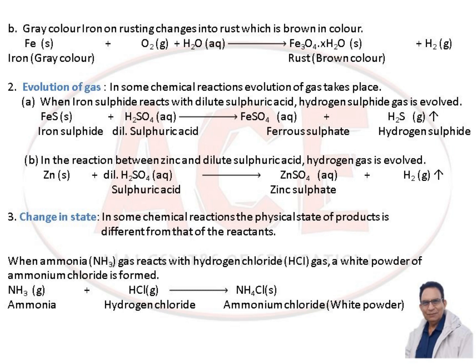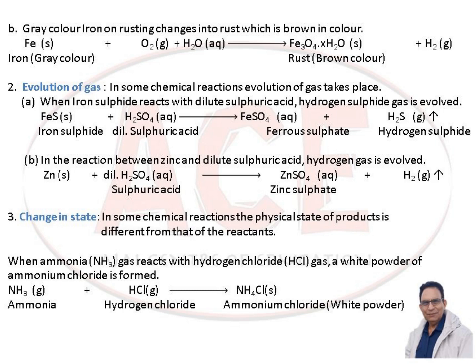Another equation where gas is released: in the reaction between zinc and dilute sulfuric acid, again hydrogen gas is evolved. Zinc plus dilute sulfuric acid gives zinc sulfate, ZnSO4, and hydrogen gas is released. So in these two equations we find that gas is released when reactants react together to give products.